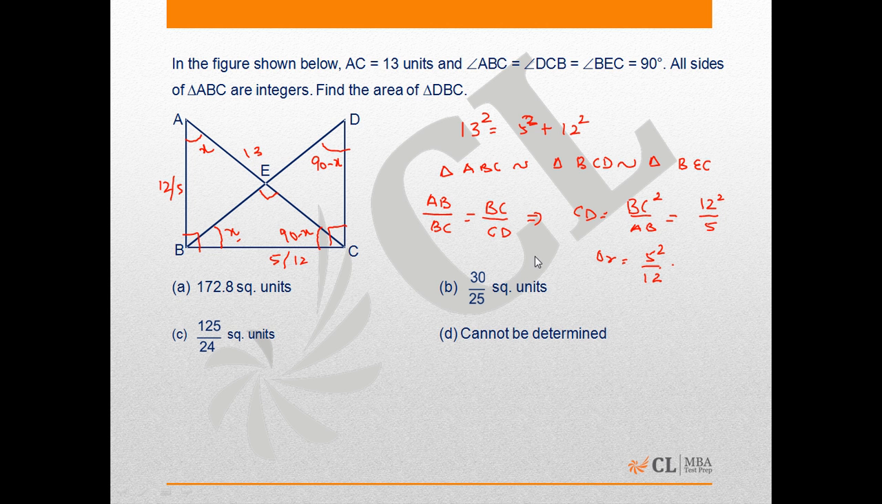So we can have two areas. When we are talking about the area of triangle DBC, we cannot have a unique area, so the answer will turn out to be: cannot be determined, as there will be two possible cases.